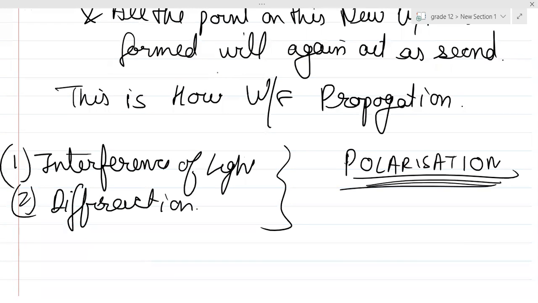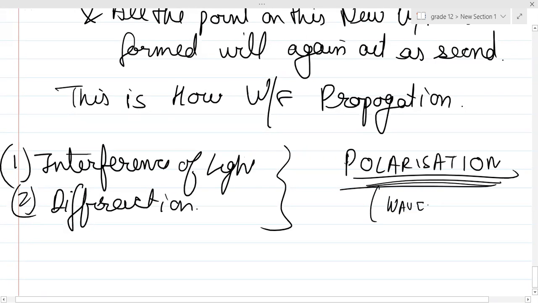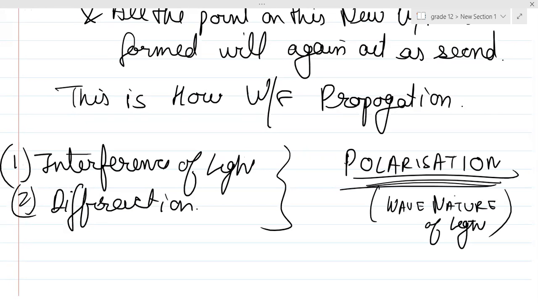Although we can explain it a little bit with the help of the wave nature of light, we can use an idea. Is it clear, guys? So basically we'll study all these things, and we'll finish off this chapter very soon. It's not very big, it's a little bit, yes I know, but it's not as big as ray optics. It's very small as compared to ray optics. So anyway, guys, is it clear?